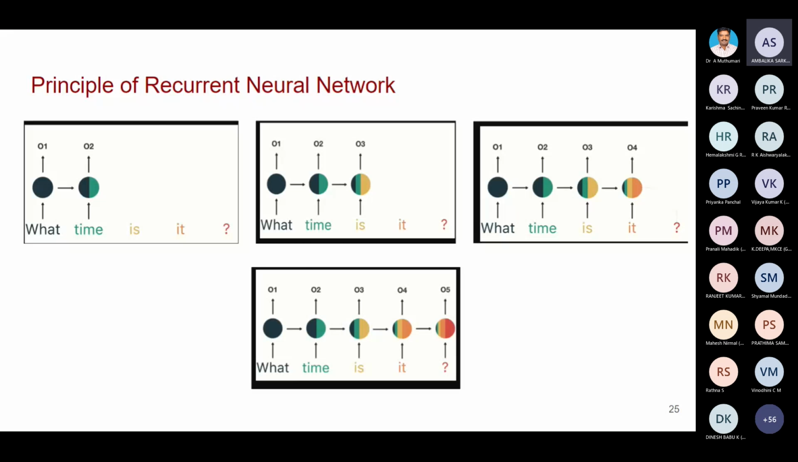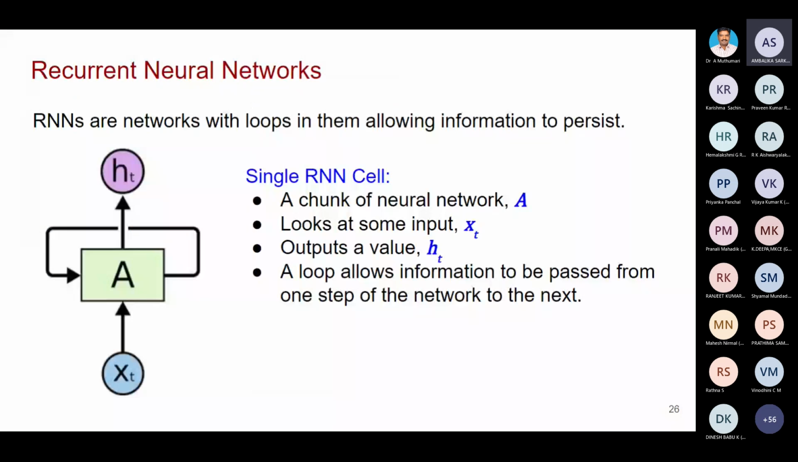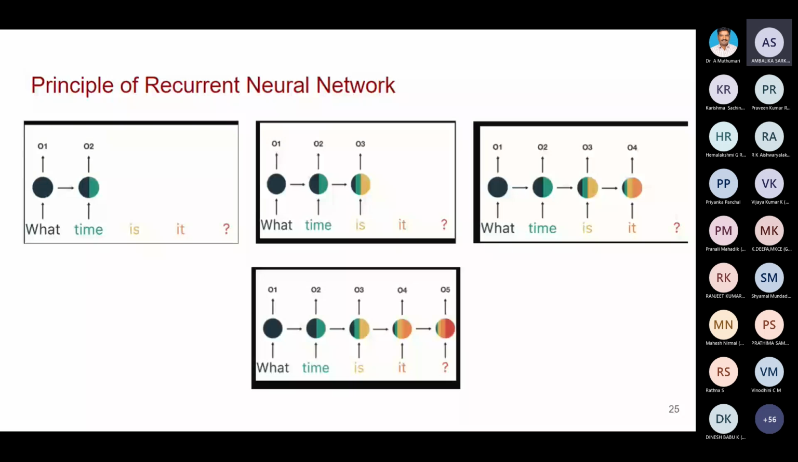So this is called sequential decision making. For this kind of application, we can go for our recurrent neural network. So this is the principle of recurrent neural network. I think you guys understood what it is. Okay, what is the difference between recurrent neural network and CNN? The principle.